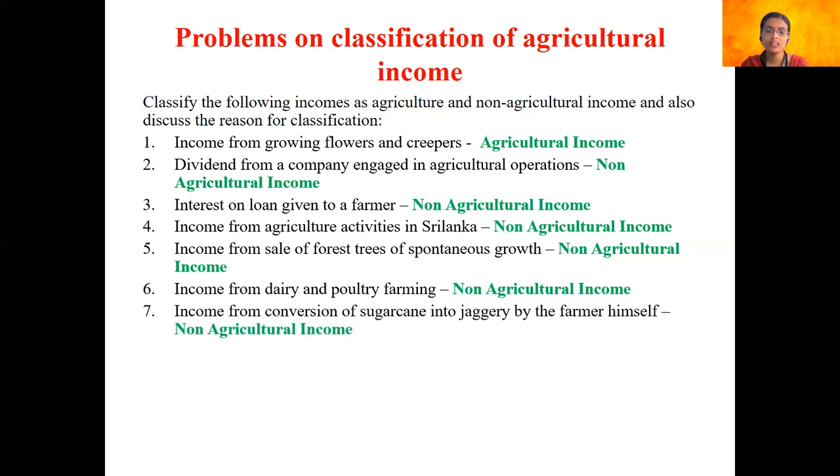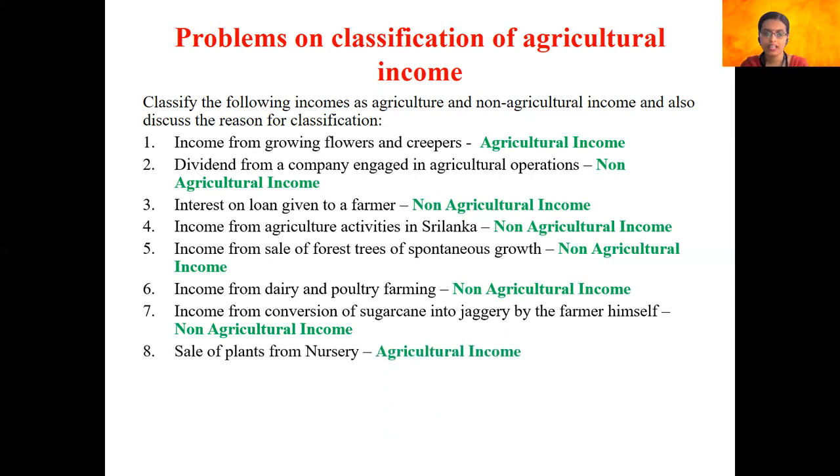Next, we have income from conversion of sugarcane into jaggery by the farmer himself. Now, the point is very clear. If the point says income from sugarcane, then it would be considered as an agricultural income. But the point here clearly states that the income is earned by converting the sugarcane into jaggery. So this is considered as a manufacturing process and not an agricultural activity. Therefore, it would come under the category of non-agricultural income.